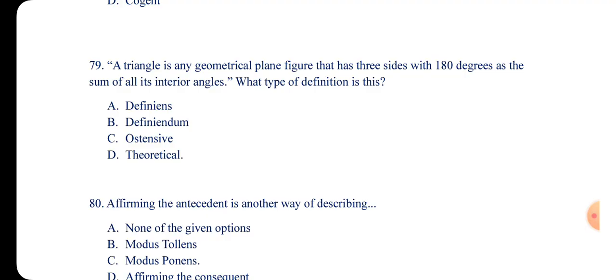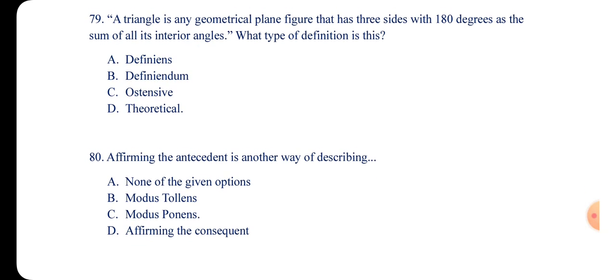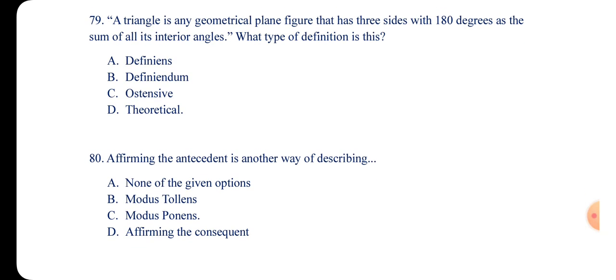This is a theoretical definition. Why is it a theoretical definition? It is a theoretical definition because it is defining a concept which is a mathematical concept, and the mathematical comes from a specific field. A mathematical term, a triangle. So that makes it a theoretical definition.